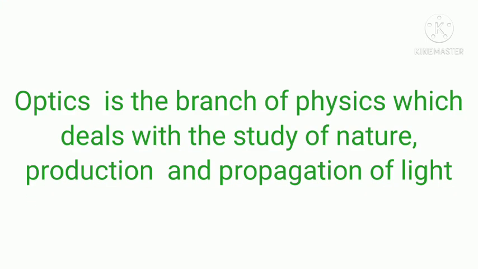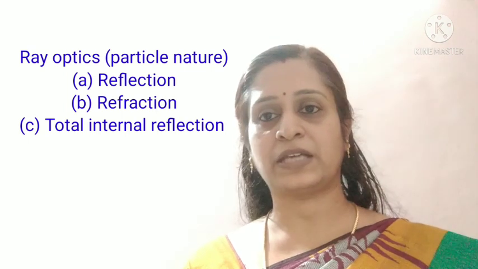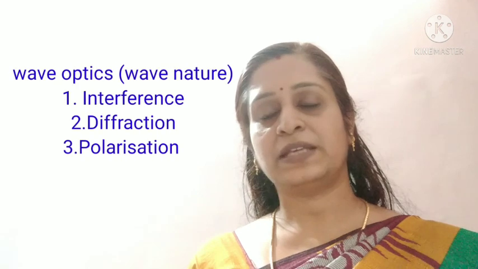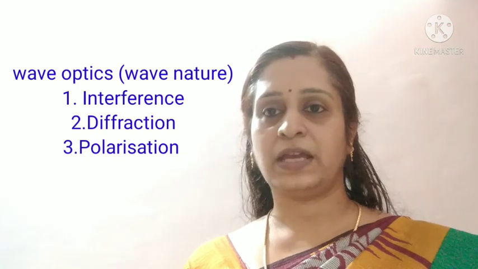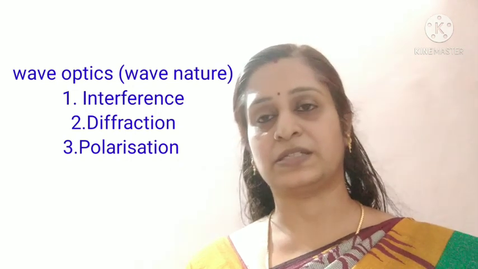Let us start the chapter with the word optics. Optics is the branch of physics which deals with the study of nature, production and propagation of light. Optics can be divided into two branches. First one, ray optics. It explains the particle nature of light and it deals with the phenomena of reflection, refraction, total internal reflection, etc. Number 2, wave optics. It explains the wave nature of light and it deals with the phenomena of interference, diffraction, polarization, etc.